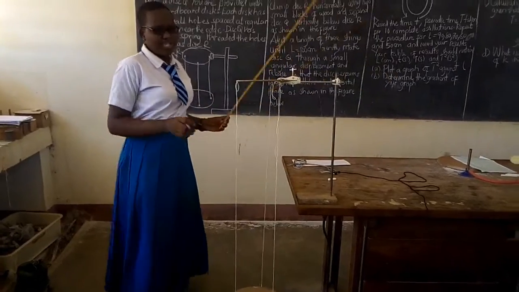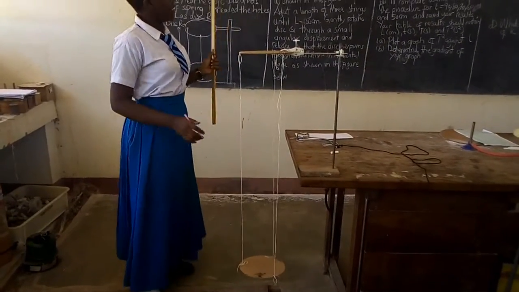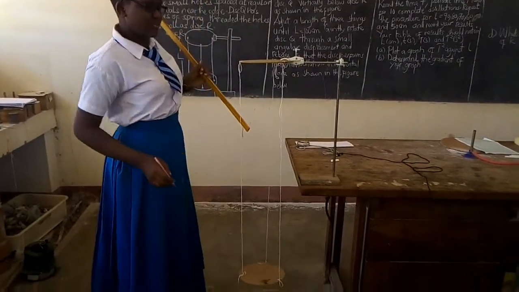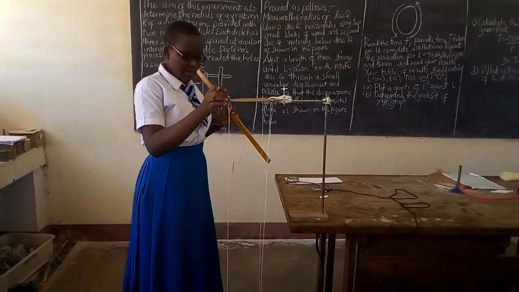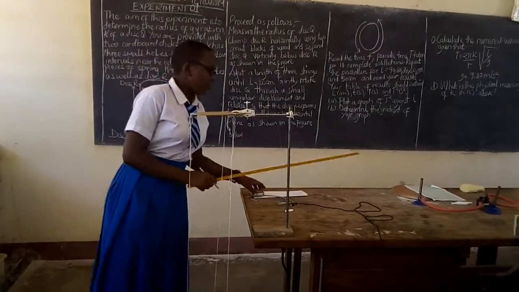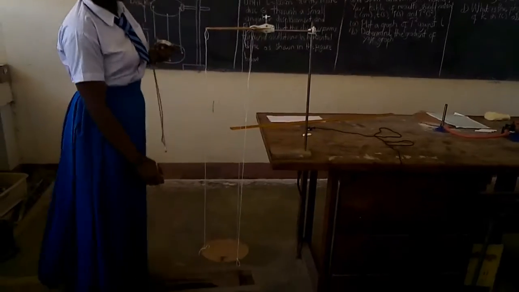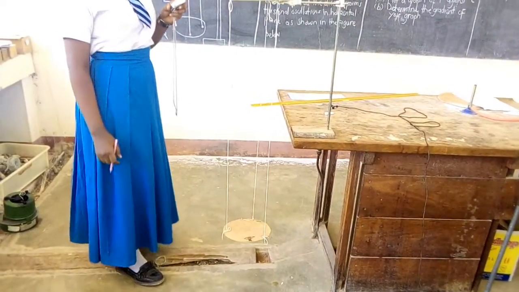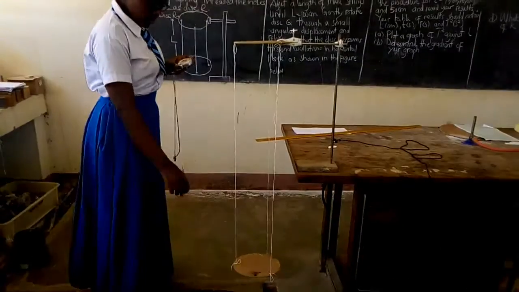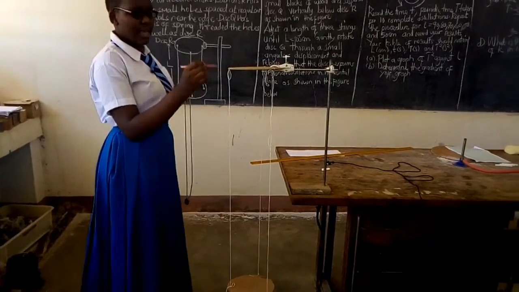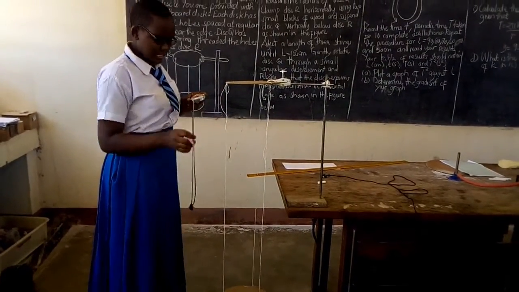So after measuring the length of the strings, we change the length to 90 centimeter by reducing 10 centimeter from the top. Then we displace our disk at a small angle so as to get the time taken for 10 complete oscillations when the length L of the strings is 90 centimeter.